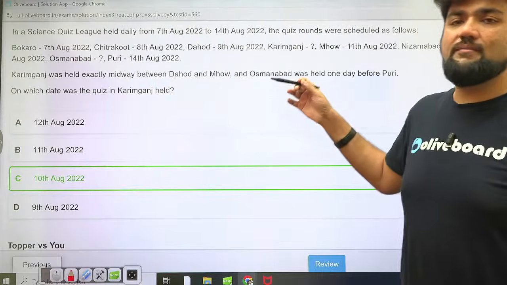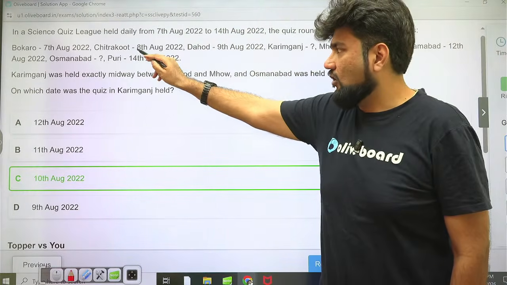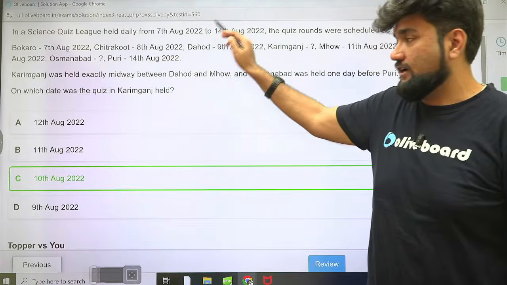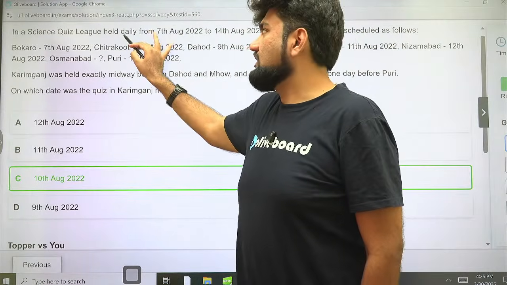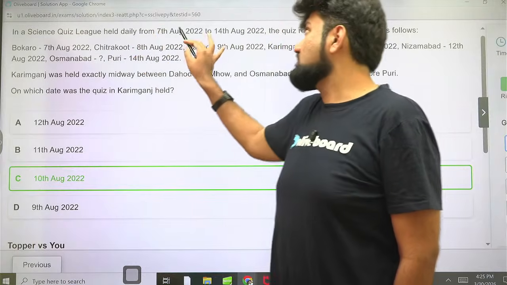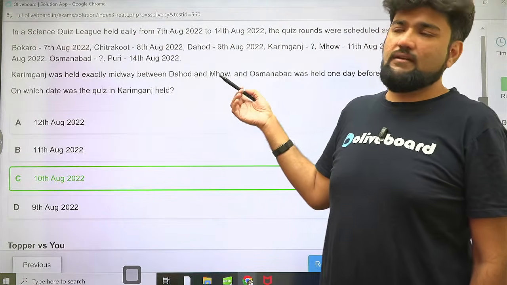The only problem here which a lot of students faced is that a lot of people write the whole thing, 8th August 2022, 9th August 2022, and they forget to read this daily. So if it is daily from 7 to 14, that means you have to write every day only, no? You're not skipping any day in between, right?